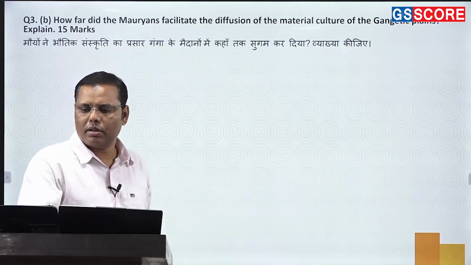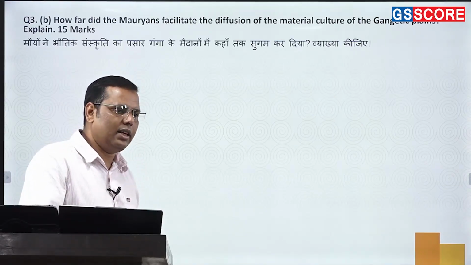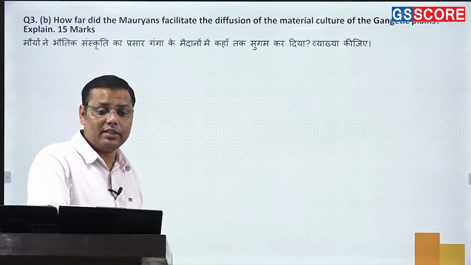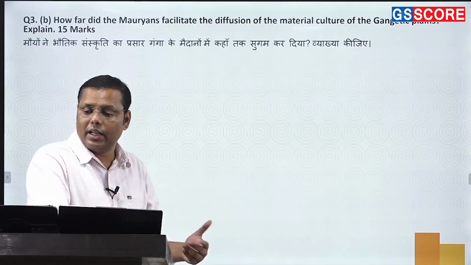So there were multiple processes through which they had been doing it. First of all, we'll be writing the state infrastructure and the administration. So the way they had been bringing them under their control, and they were taking the state mechanism to this part. So ultimately, through this they had been doing it.